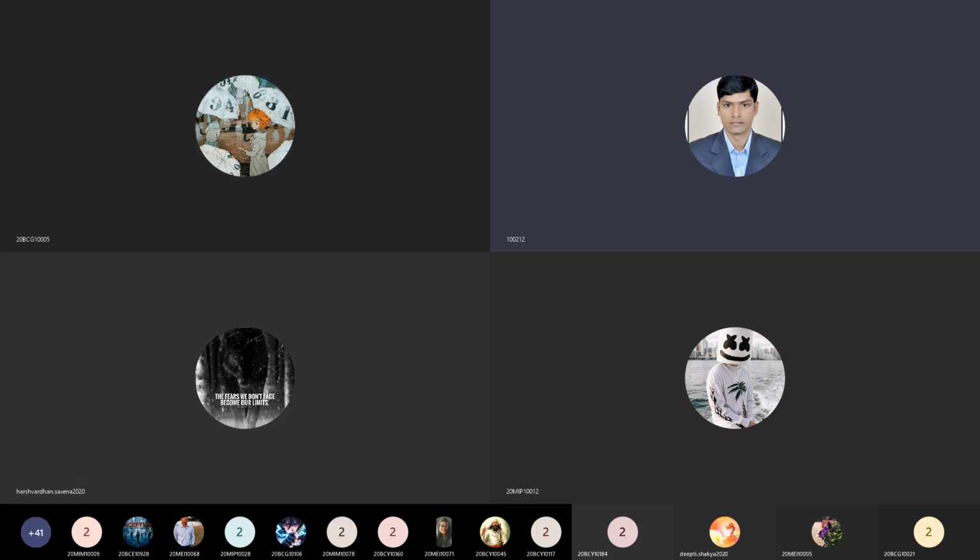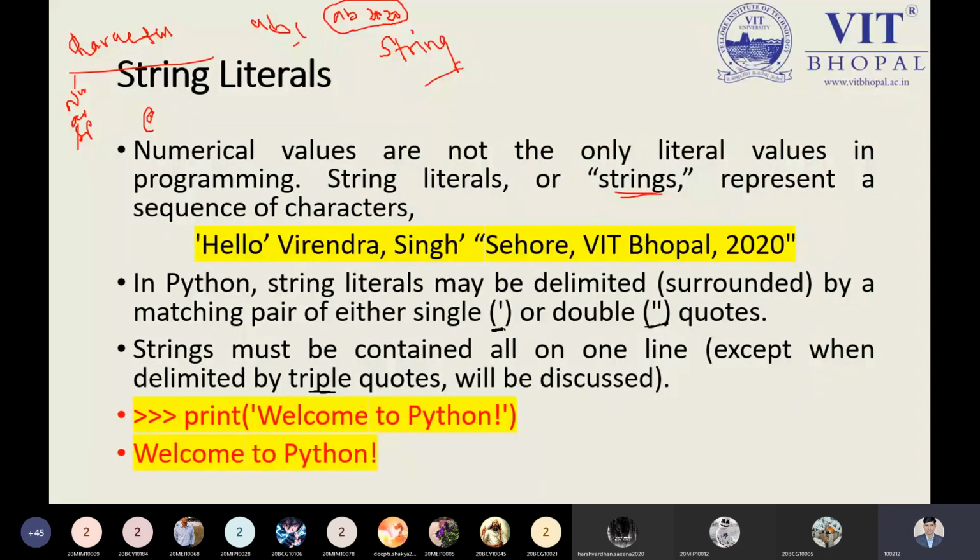Yes, sir, we are getting it. Okay, thank you. And now this PPT is visible to all? Yes, sir, it is visible. Okay, because I'm switching from the PPT to the Jupyter notebook, so it will take some time. That's why I'm asking once again. So now I'm just changing my slide.